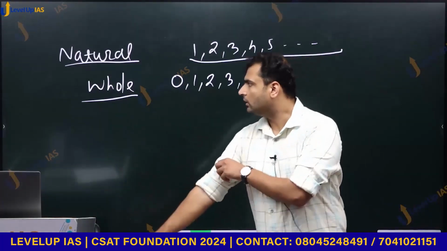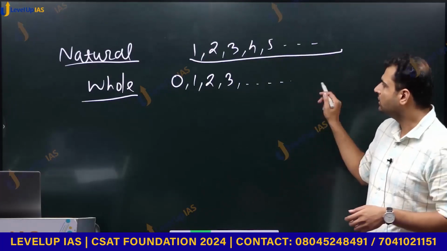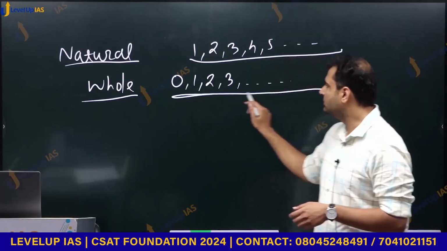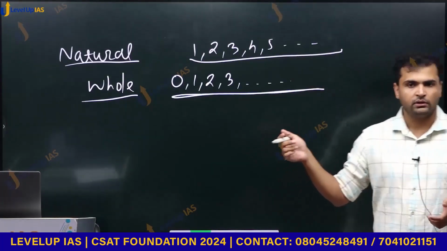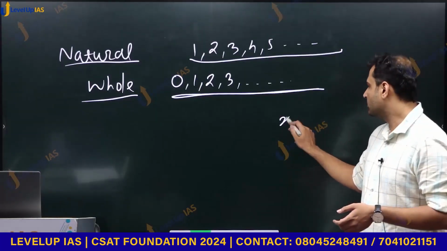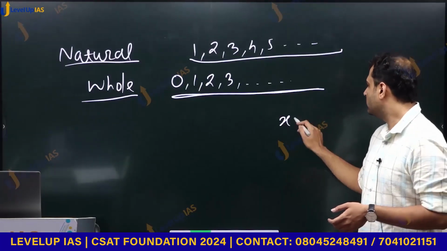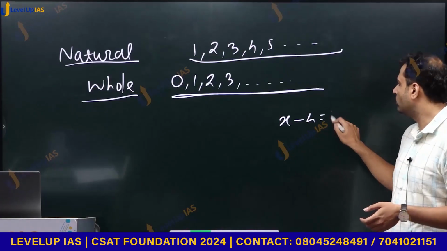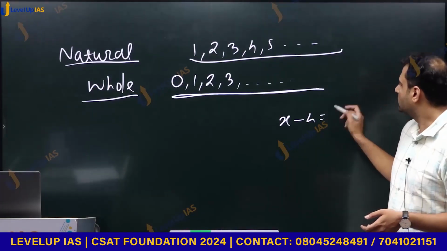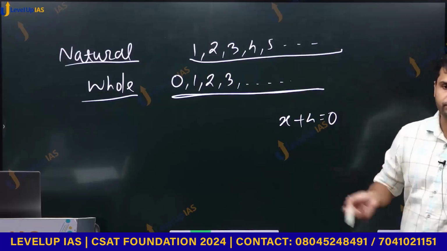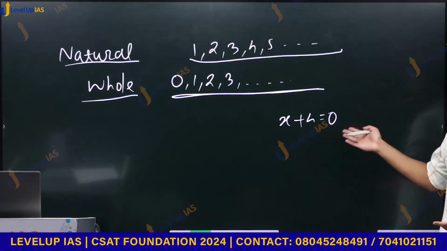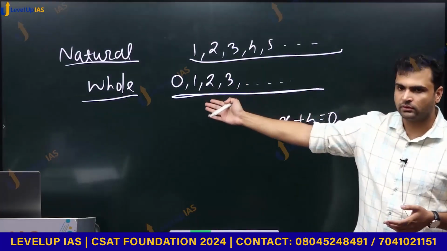Anyway, moving ahead, but soon it was realized that this system was also not adequate. For example, an equation like x plus 4 is equal to 0. This kind of equation does not have any solution in this system.